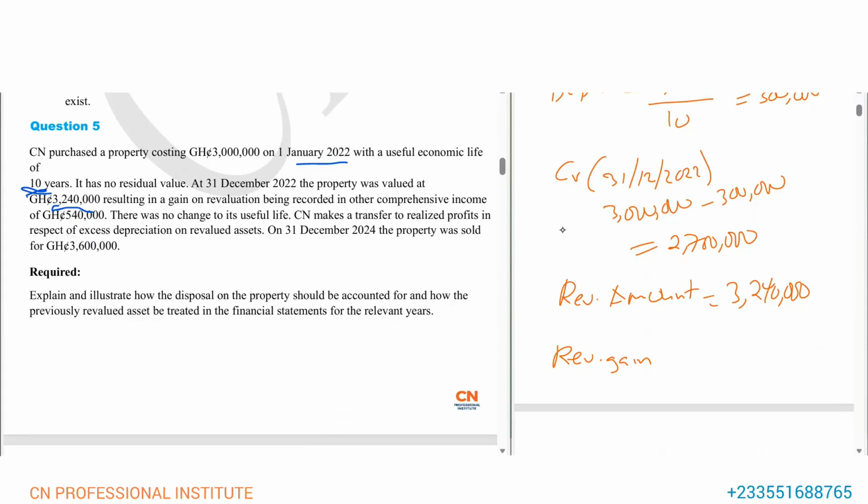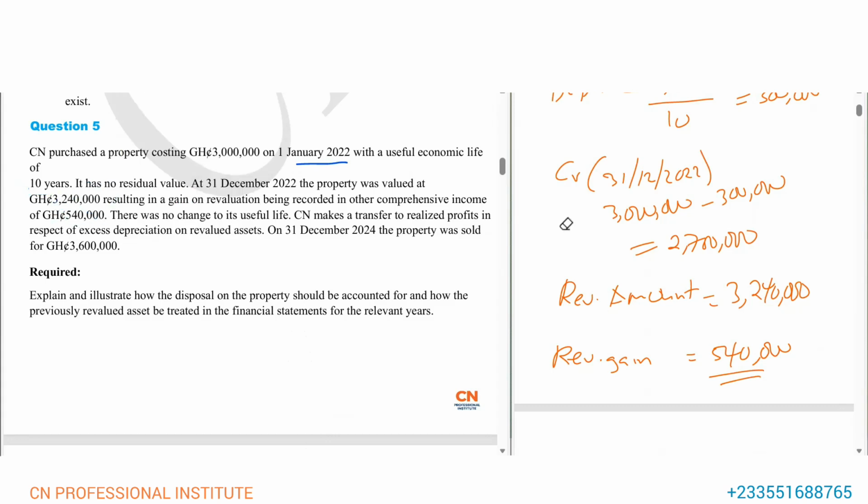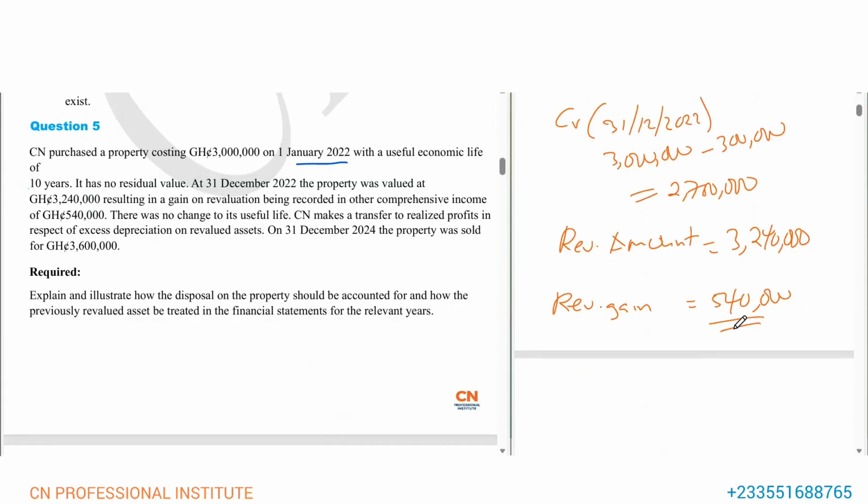What's the difference? The difference is 540,000. That's the 3,240,000 minus the 2,700,000. It's 540, and that's what we've been given in the question. They said it led to a revaluation gain of 540,000. Are you following? So we got the same revaluation gain. This is what will happen in 2022, right? Then let's continue, so let's go to 2023.